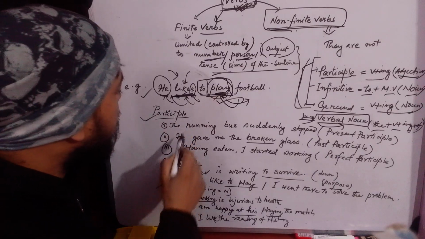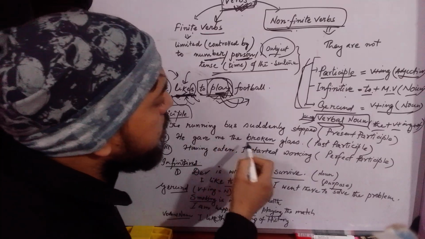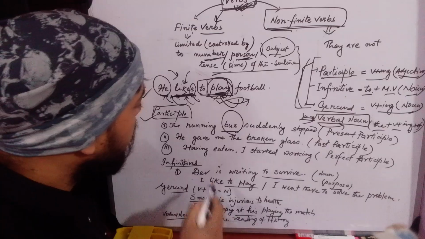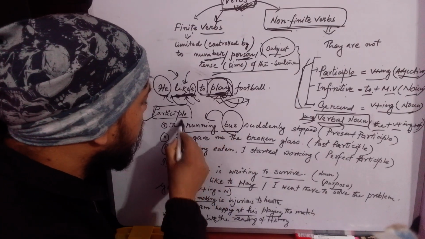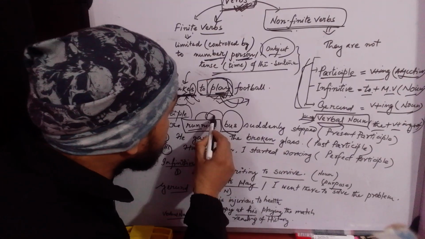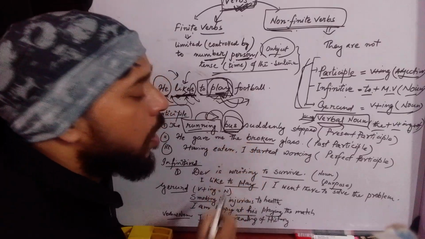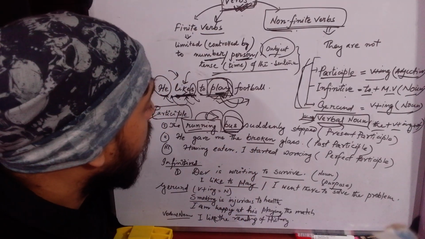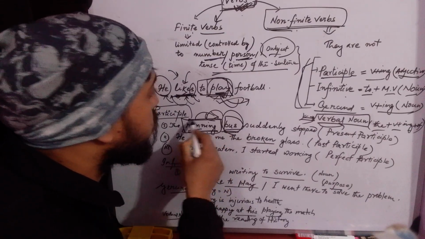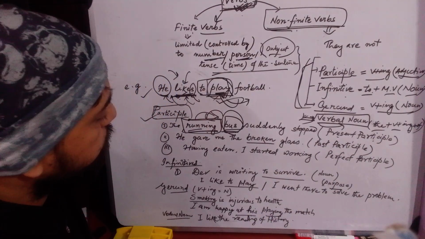Let's take participle. For example, in the sentence, the running bus suddenly stopped. Here, the word bus is a noun, and prior to that, we see run plus ing used as adjective because it is trying to say something about the bus. Which bus? The running bus. So it is playing the role of an adjective. So it's called present participle.